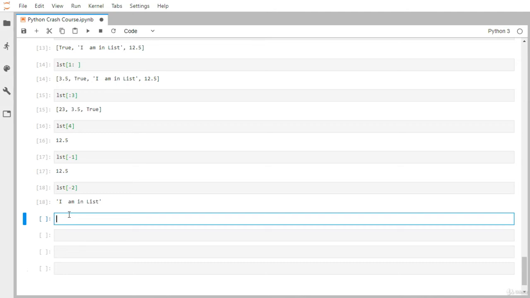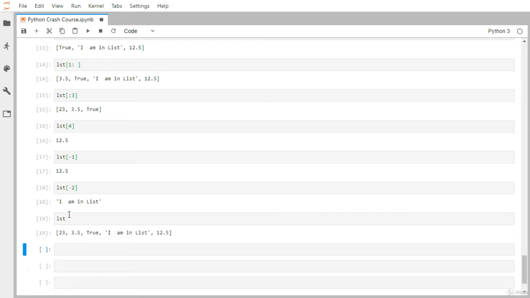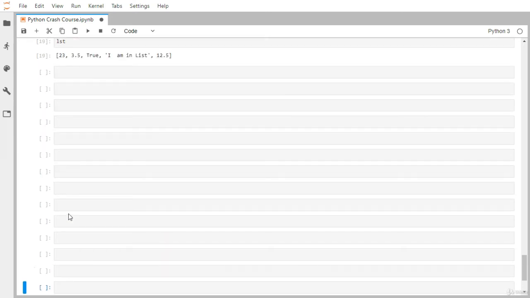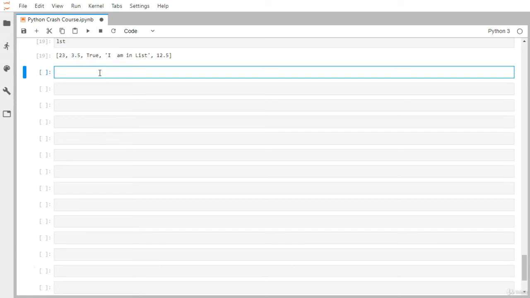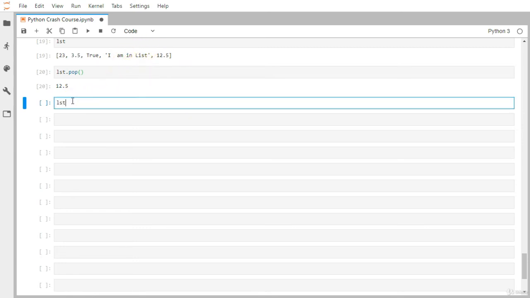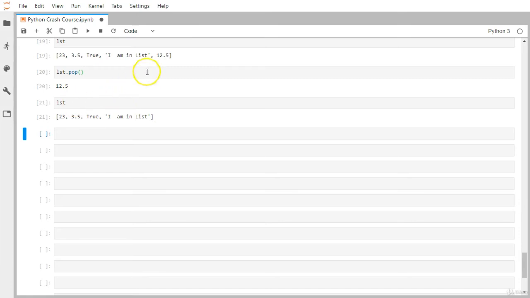Okay, so we have seen the slicing notation, positive indexing and negative indexing. Now let's see a couple of methods we can apply on top of this list variable. So let me print this list variable once more, and let me create a few more cells. Let's say I want to remove the last element, so I can simply use the pop method. It has returned 12.5, which is the last element available inside the list. And if I print it again, you can see 12.5 has been removed. Now I have just 4 elements available in my list object.